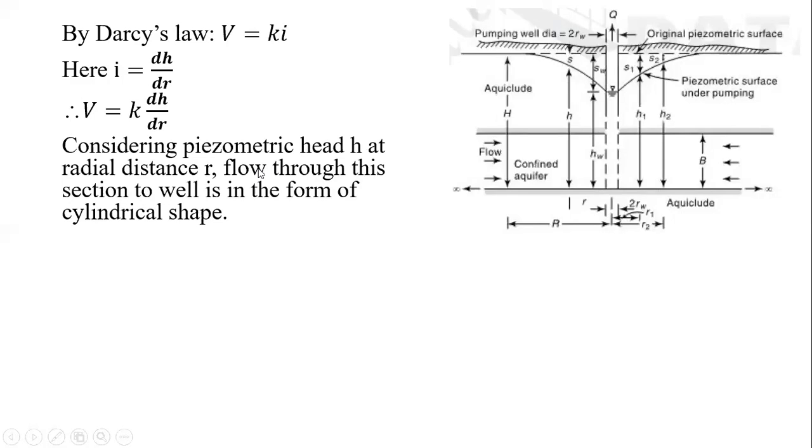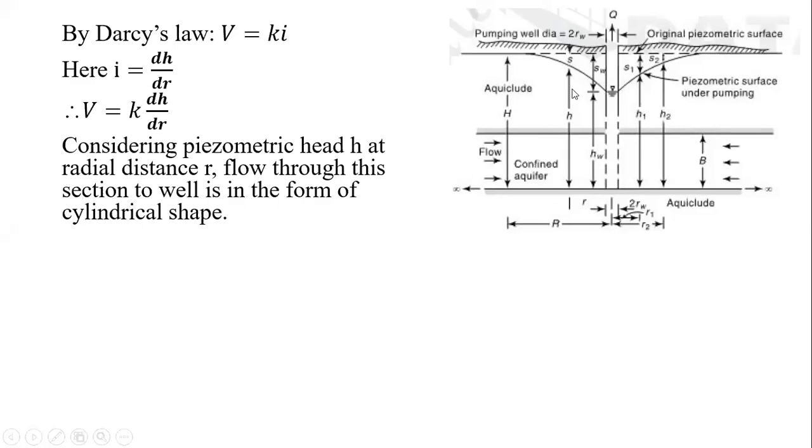Now considering the piezometric head h, a small h, at a radial distance of a small r, the flow through this section, which section? From this section, which goes whole around the well. This is a cross section we have taken. It means it is in a circular fashion. The top view will be a circular one, but its actual shape is cylindrical.